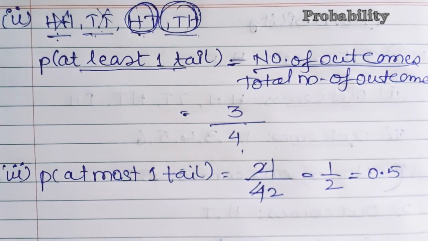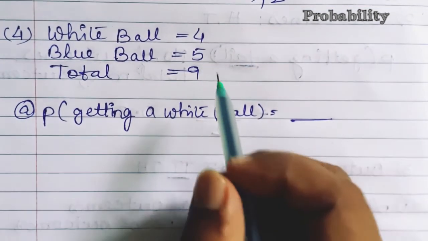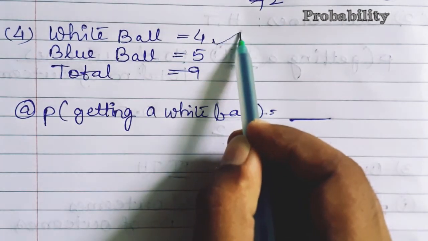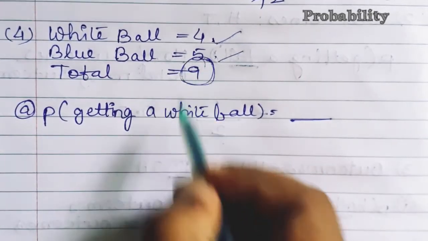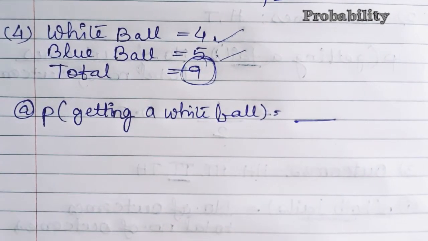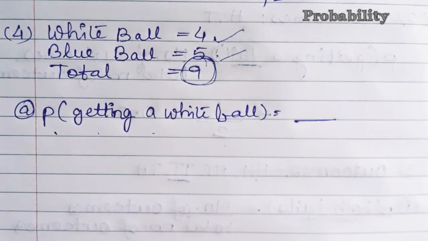Now we are going to do the fourth one. In the fourth question, I'll read the statement. It is given that in a bag there are 4 white balls, 5 blue balls. So total will be how many? Total will be 9 balls. Now according to the question we have to find the probability of getting a white ball. White ball की probability क्या होगी?